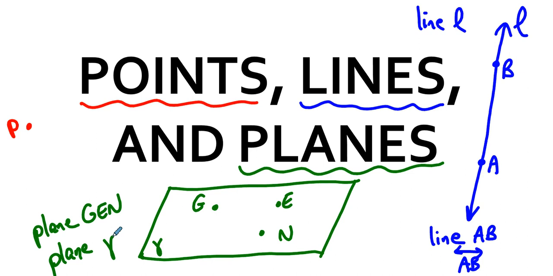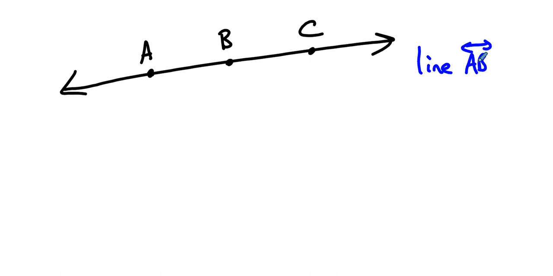Okay? So other things your text talks about. If we have a line and there are points on the line, maybe these points are on the line, then this is line AB. Oh, I did the thing. This is line AB. You caught that though. You knew I had to change that.